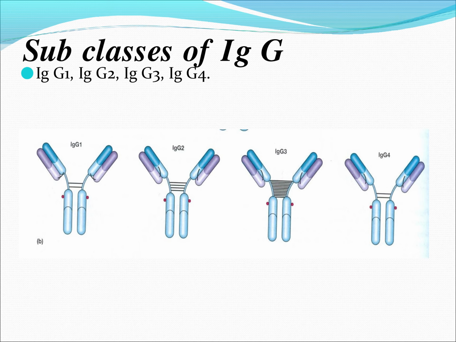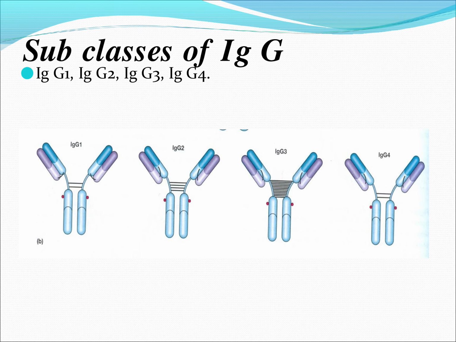This class is very abundant in the blood serum. This most abundant class is immunoglobulin G, which we call IgG.